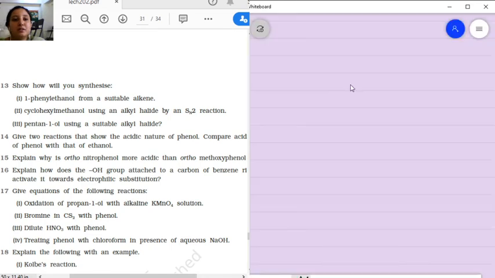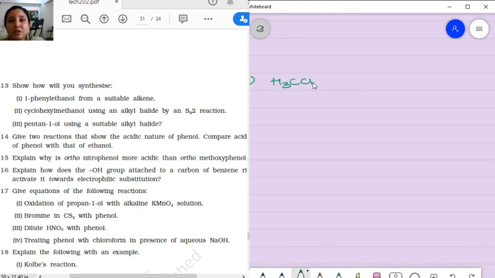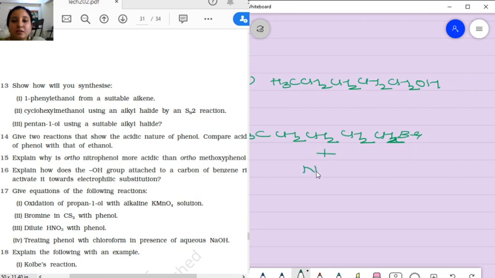Okay. Coming to the C part of 11.13. The C part says pentan-1-ol. Pentan-1-ol means what? CH3, CH2, CH2, CH2, CH2OH. This is pentan-1-ol. We have to make this. So what are we going to take? We are going to take the alkyl halide CH3, CH2. You can take any of the alkyl halides, put Cl or Br, whatever you want. Br again plus NaOH I am taking. It should be present in the aqueous form.